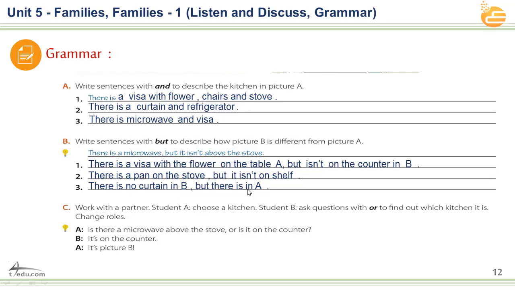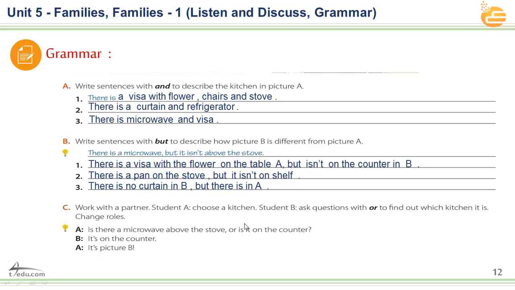There is a curtain. Now, gentlemen, we have to move to exercise C, where you work with a partner. Student A chooses a kitchen. Student B asks a question with or to find out which kitchen it is. Change roles. Here we have A and B, gentlemen. Is there a microwave above the stove, or is it on the counter? Here we have a question using the conjunction or.